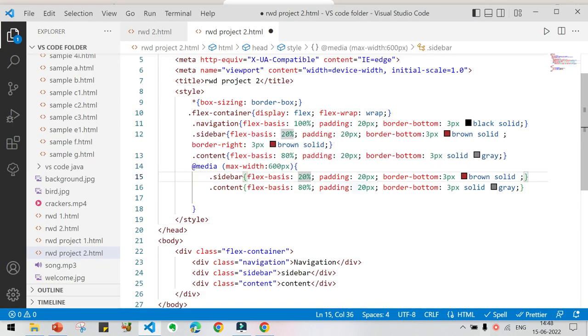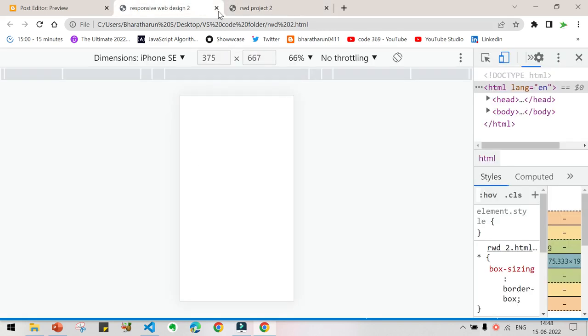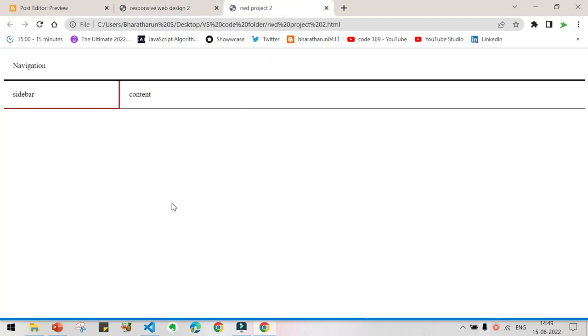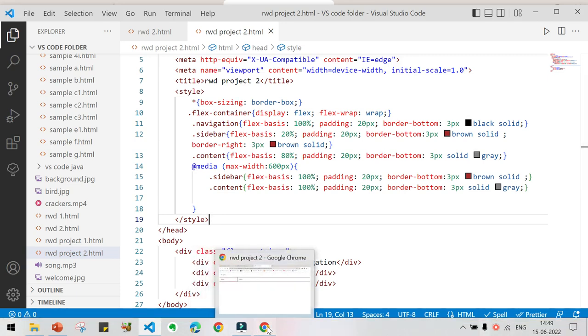Here in the sidebar, you have to give 100%. And next thing is we are having content as 80% here. Again, you have to open, but that's not necessary. So what we will be doing is this content will be coming down, so it will be having 100% width. So how to do it? Here, go and change it to 100%. Okay, that's all. Now press Ctrl S and go back.